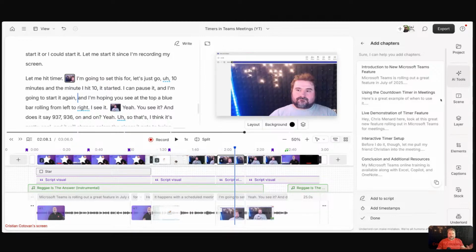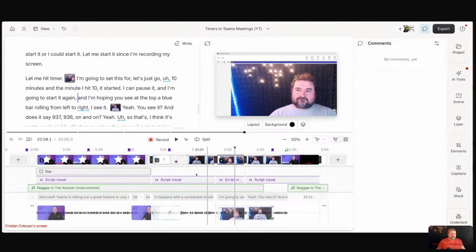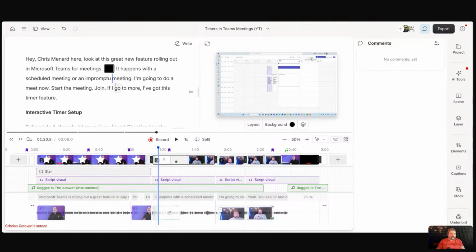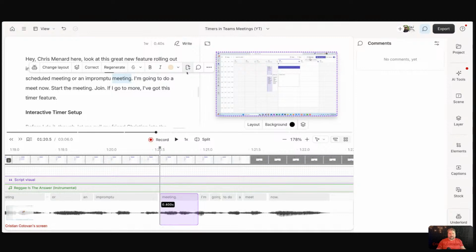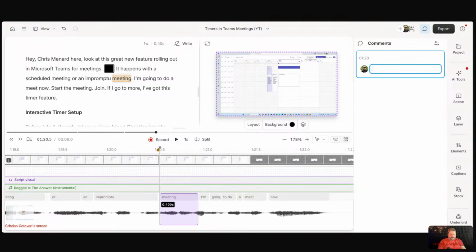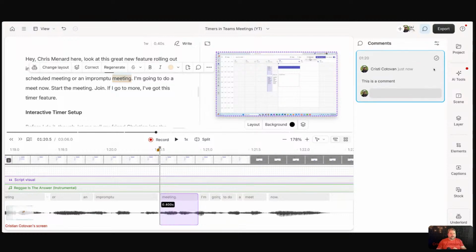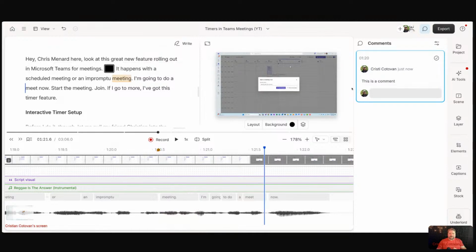So I'm going to go to my comment bar here, and I'm going to add a comment. I'm actually going to go just here and just in the text. You can add a comment to a word or something by selecting it and say comment right there. And this is a comment. There you go. I'm commenting on my thing, and I'm going to comment somewhere else. Let's go to this place.